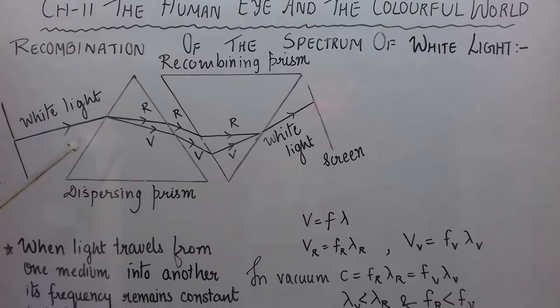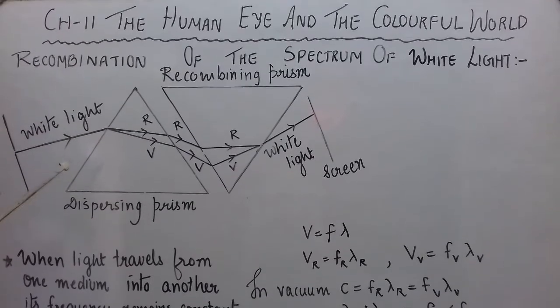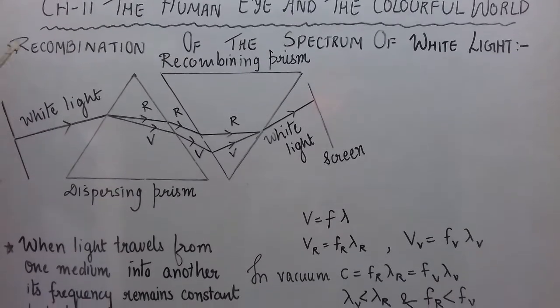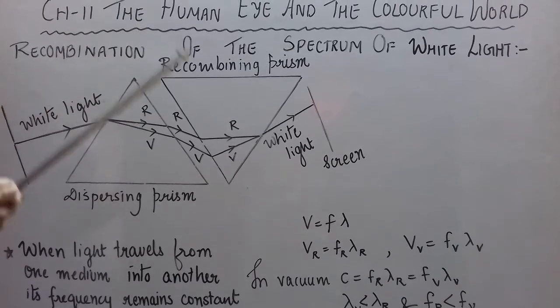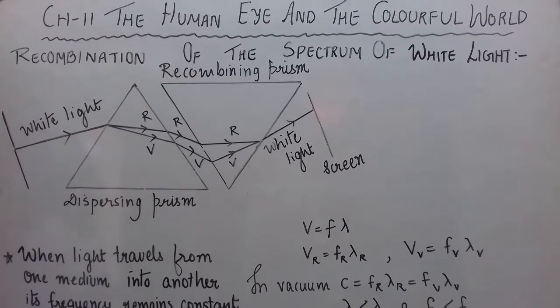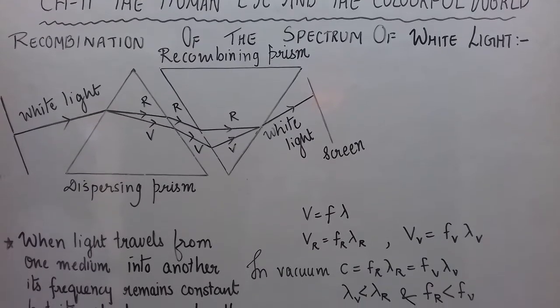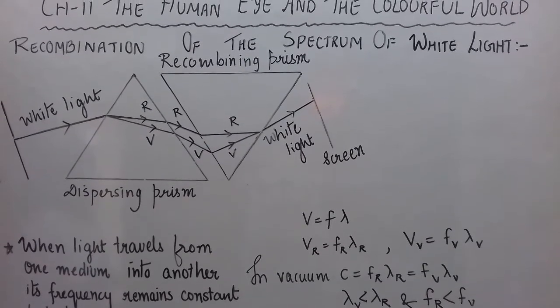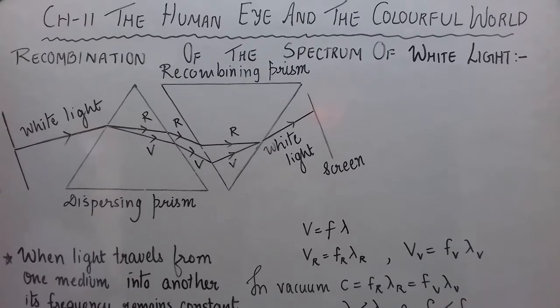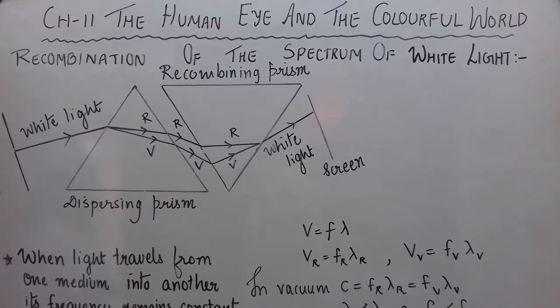So let us discuss this activity performed by Newton, which gives us the recombination of the spectrum of white light. Indirectly, this activity proves that the prism is not creating 7 colors, but the 7 colors are already present in white light. So let us see the activity.